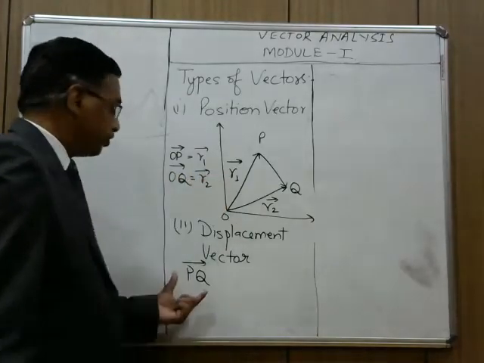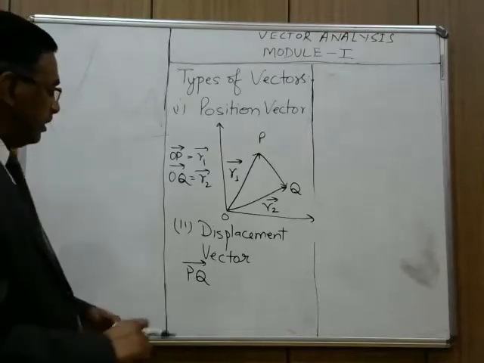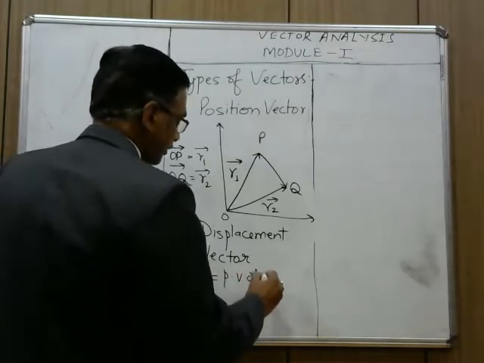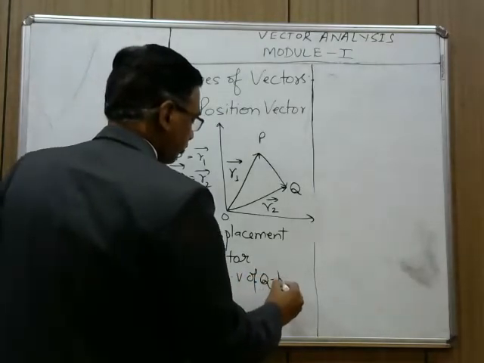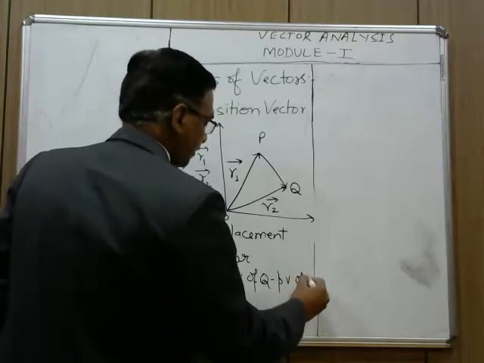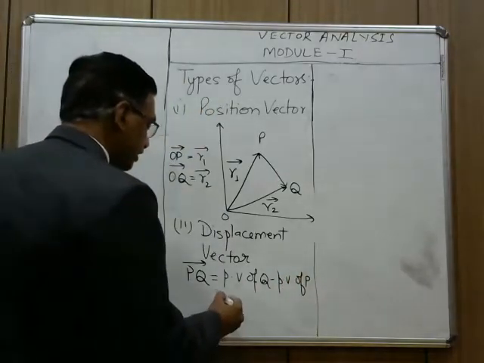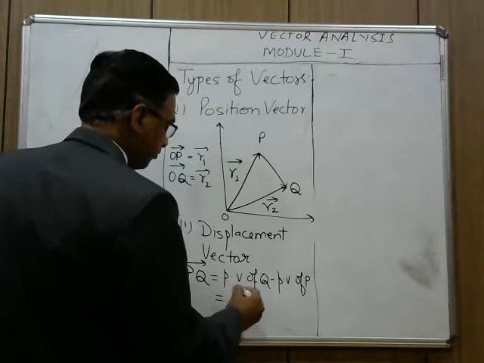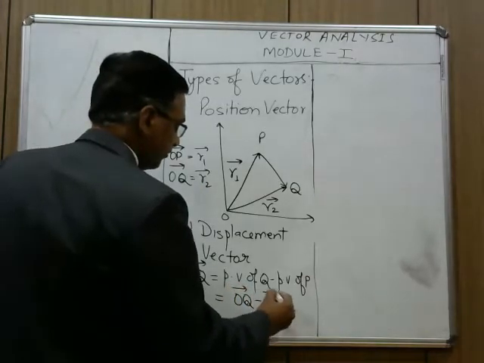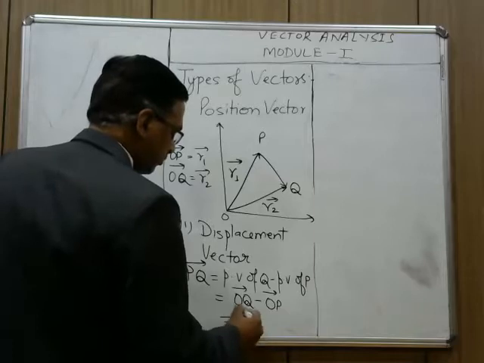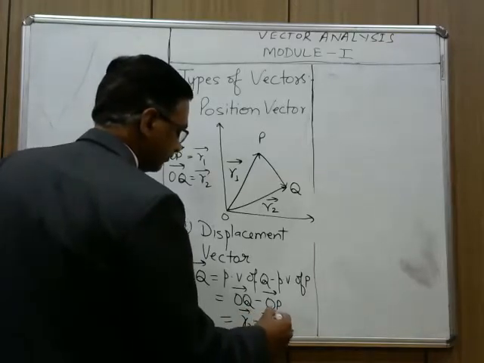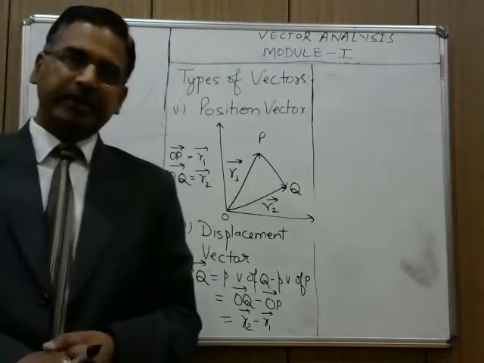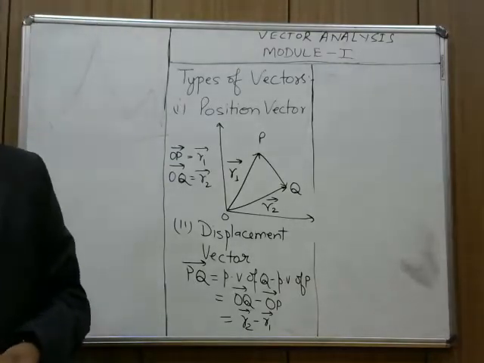Now, vector PQ is equal to the position vector of Q minus the position vector of P, that is, OQ minus OP, which is R2 minus R1. So this gives us the displacement vector: how much it has been displaced from the initial position and in which direction also.